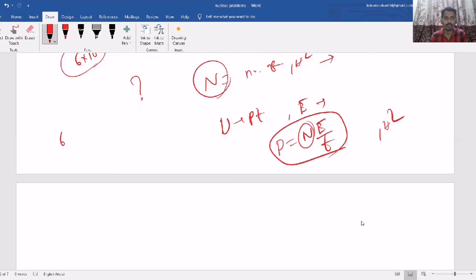Then 6.023 into 10 power 23 atoms means 2 gram, so for the number you get, you find the mass. Then you get the total mass which must be consumed per day to give the required energy. This way you can try to understand the bit difficult, bit lengthy questions based on fusion as well as fission.